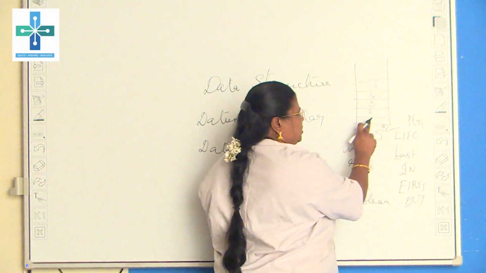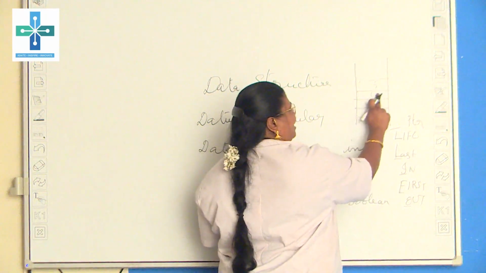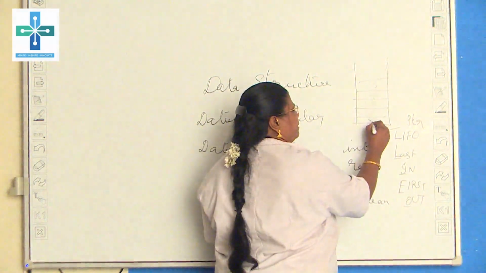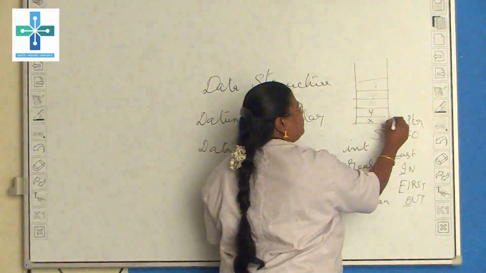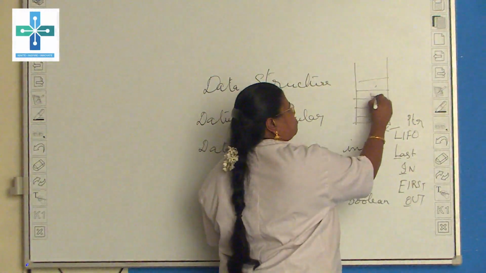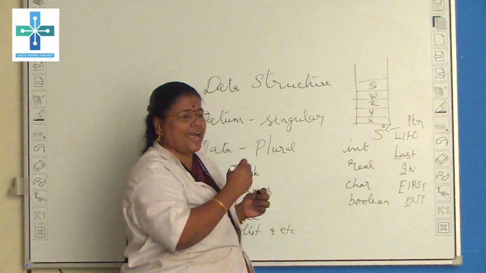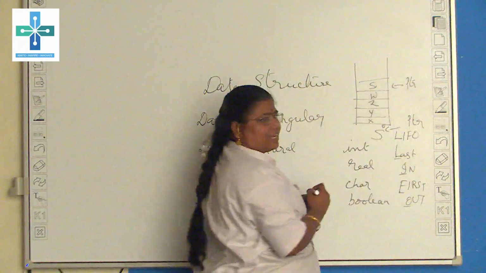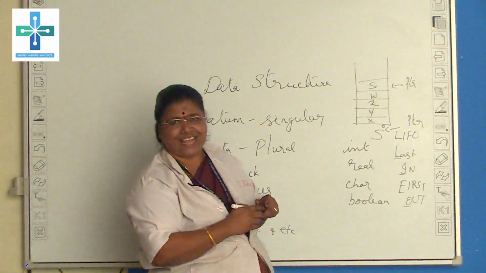In the initial stage it is a null value, that is the 0 value, and afterwards, as you add elements one by one, the pointer moves. Therefore x, y, z, w, s, like that we can add data and the pointer will move to the top. This is a stack structure.